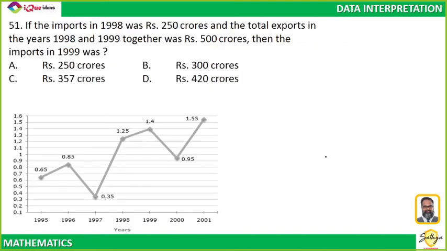First one, if the imports in 98 was 250 crores and the total export in 98 and 99 was 500 crores, then how much was the import in 99? If you have understood the data, it is just a matter of calculating the numbers. This is just calculation intensive, simple calculations, but you will have to do at least, I think, 3 or 4 calculations in this. Let's see who gets it quickest.